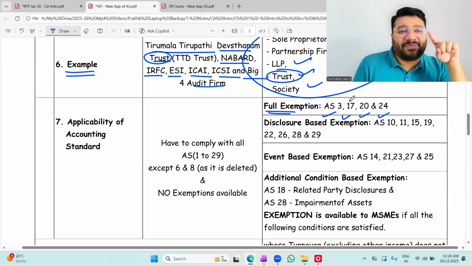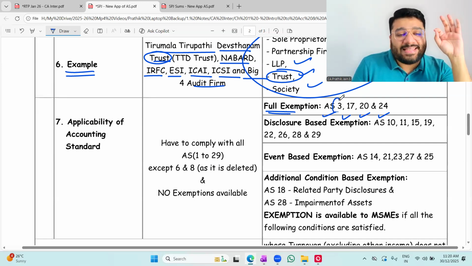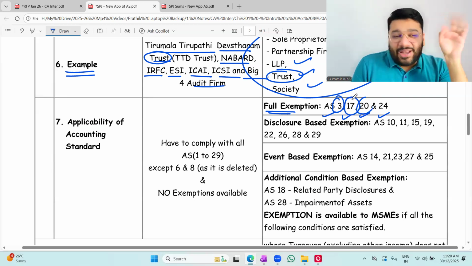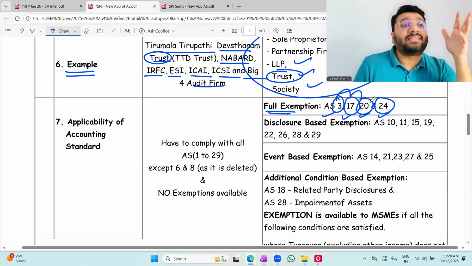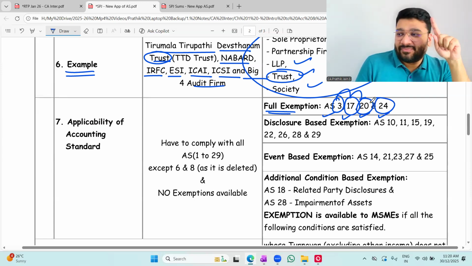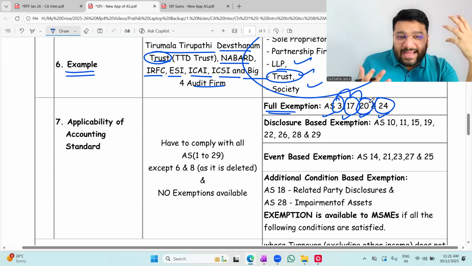This was your condition when I started AS. When I started this topic as the first topic, you struggled even to remember what is AS3, AS17, AS20. Now that we have completed these 3, the answer is coming. AS24, we have not done it, so you don't know what it is. It is discontinued operation. Whenever you learn anything for the first time, you find that it's very difficult to understand or remember, or whether I'll be able to do CA or not.